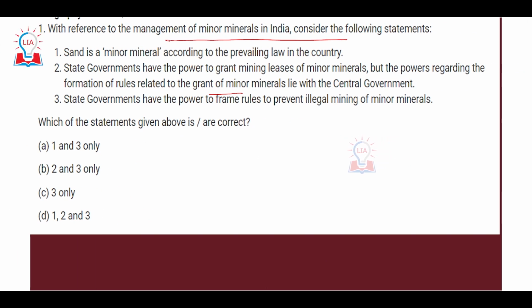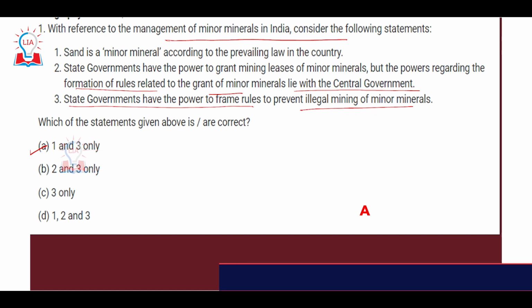The first is that sand is a minor mineral according to the prevailing law in the country. Second is that state governments have the power to grant mining leases of minor minerals, but the powers regarding formation of rules related to the grant of minor minerals lie with the central government. And third is that state governments have the power to frame rules to prevent illegal mining of minor minerals. The correct option for this question is A, that is, only the first and third statements are correct, and the second statement is incorrect.